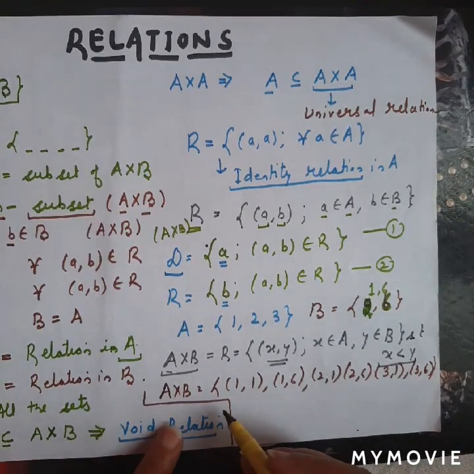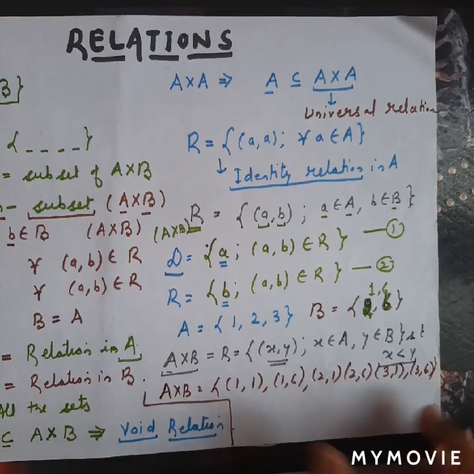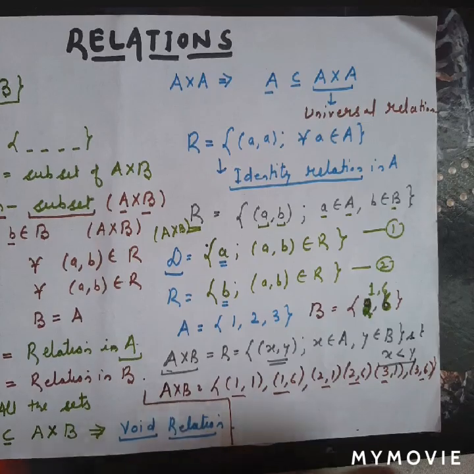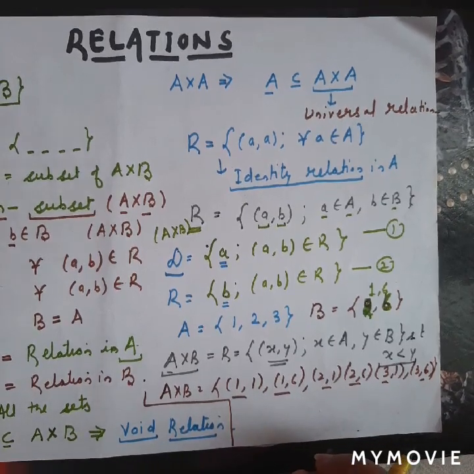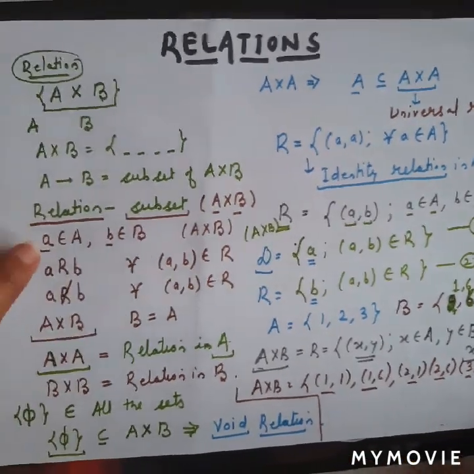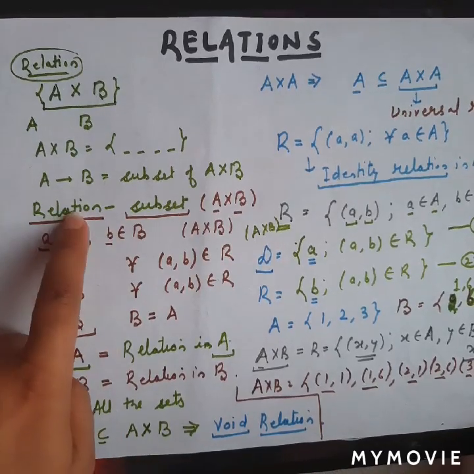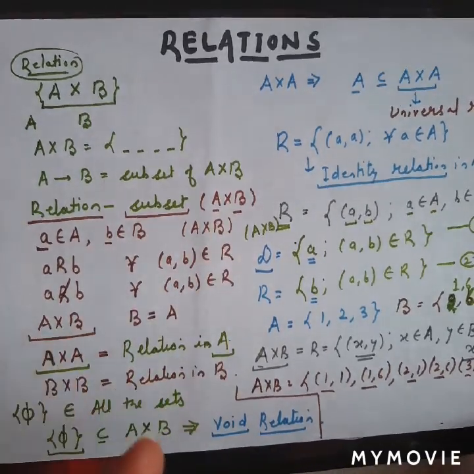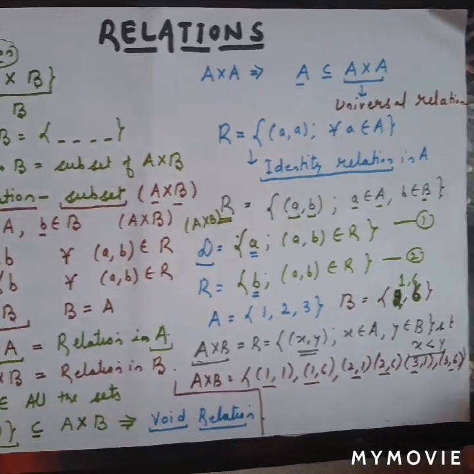So we have the Cartesian product and we have written all the elements of A cross B. And what was the definition of a relation? Relation is actually a subset of A cross B which satisfies a particular condition given in the relation.